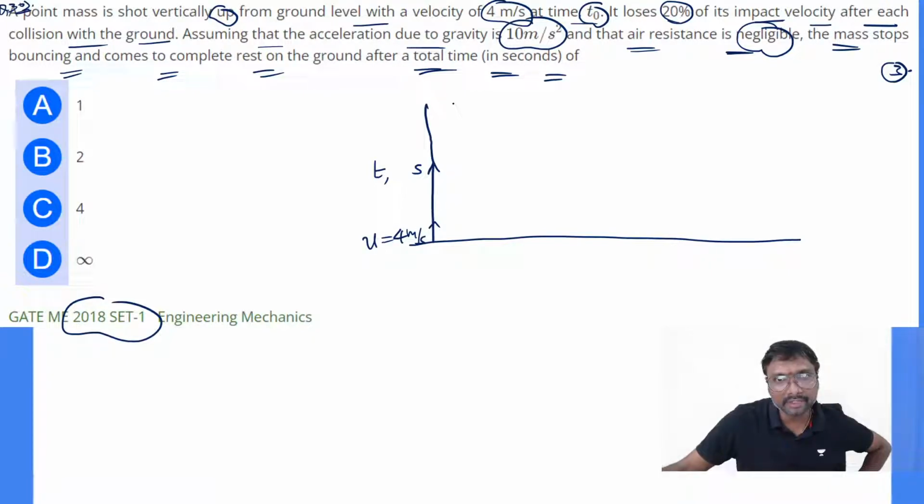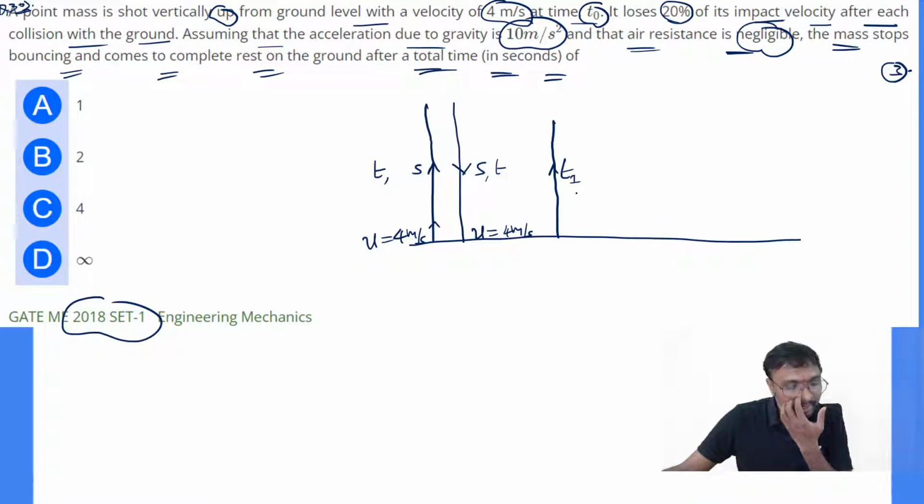And after that it will be falling down, so for the same distance it will be falling, over the same time. Here also the velocity is 4 meter per second only. But whenever it moves up the next time, it is losing some velocity, so the time will be lesser, and again it will be coming down.